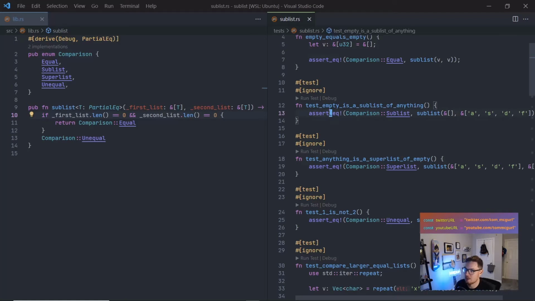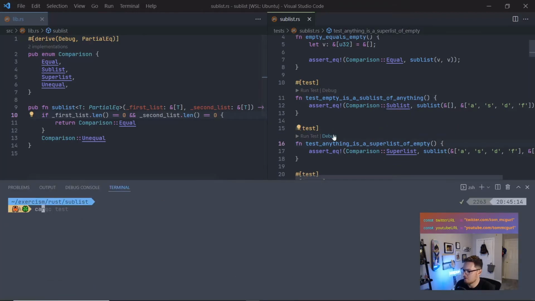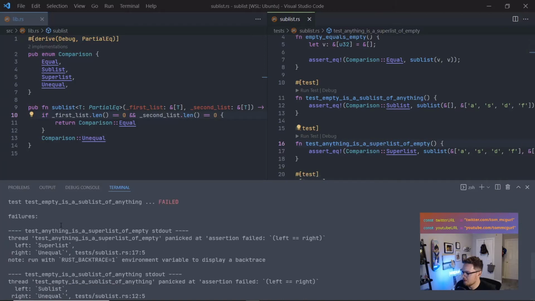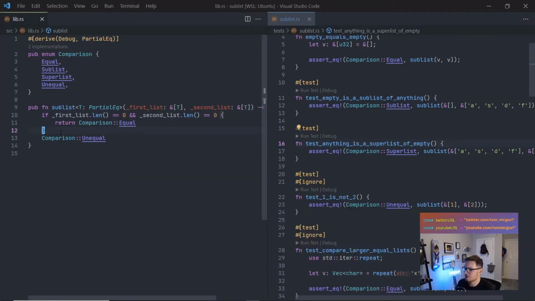So we have that test here: test anything is a superlist of empty. So you can see here empty. Let's just run those two for now. We'll run them to show that they fail. Yep, they fail because it's expecting superlist here and sublist here, but I'm just returning unequal. So let's just code it. I know this isn't going to be slick, but again, we're using TDD. Let's just get the test to pass.